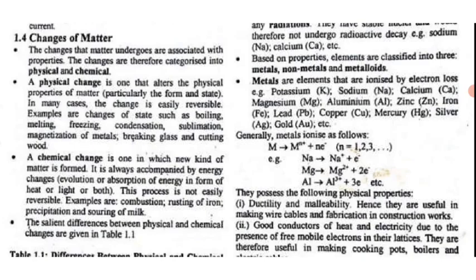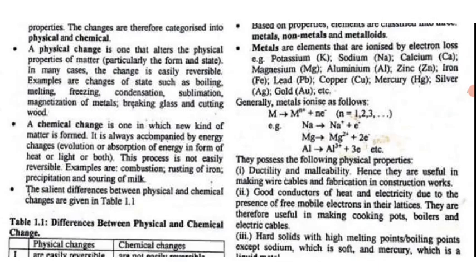A chemical change is one in which a new kind of matter is formed. It is always accompanied by energy changes, that is, evolution or absorption of energy in form of heat or light or both. This process is not easily reversible. Examples are combustion, roasting of iron, precipitation, and souring of milk. The salient differences between physical changes and chemical changes are given in table 1.1.